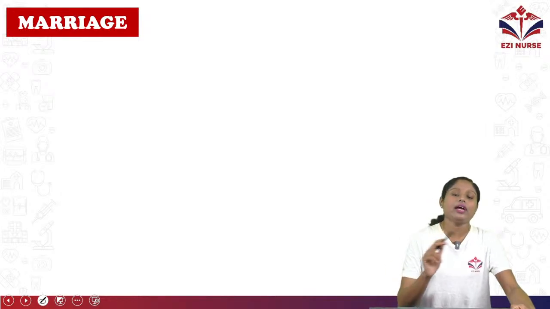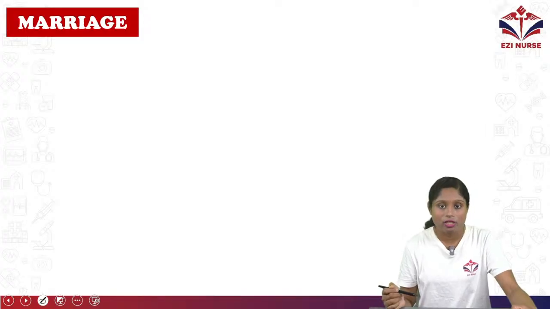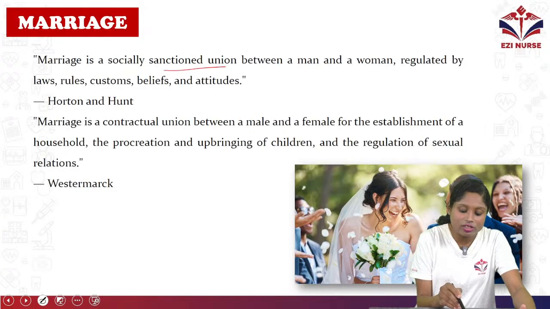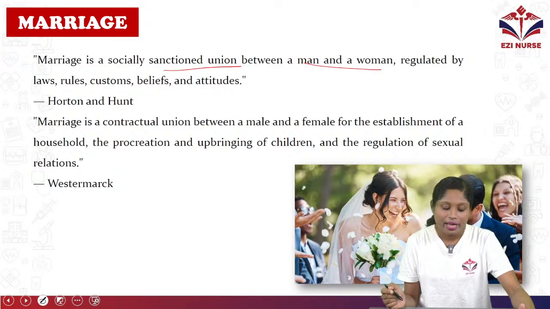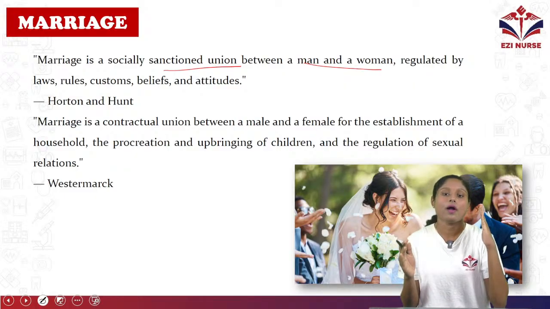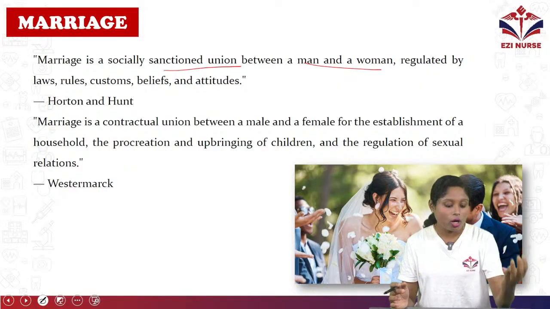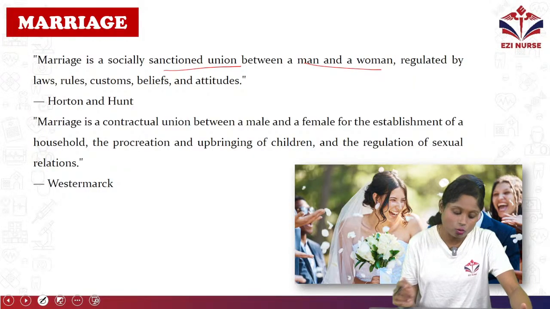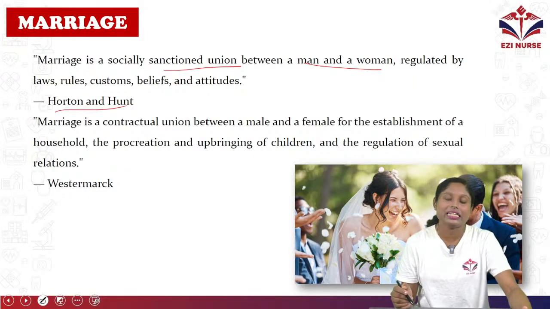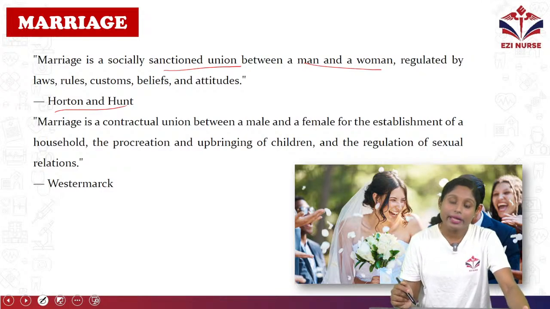So till now we discussed family. Now we are going to discuss another important topic, that is marriage. So what is marriage? It's a socially sanctioned union between a man and woman, regulated by laws, rules, customs, beliefs, and attitudes. So it's a sanctioned union of two persons, one man and one woman. That is by Horton and Hunt. So marriage is a socially sanctioned union between a man and woman, regulated by laws, rules, customs, beliefs, and attitudes.